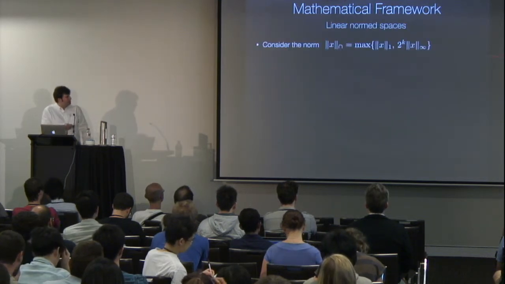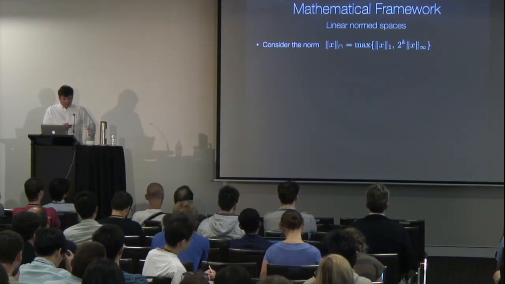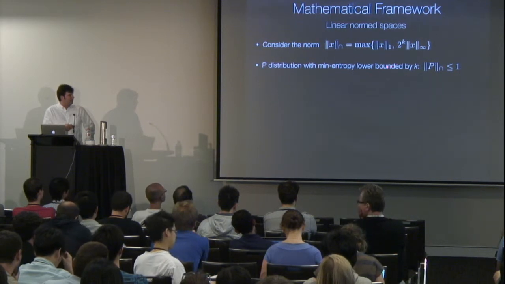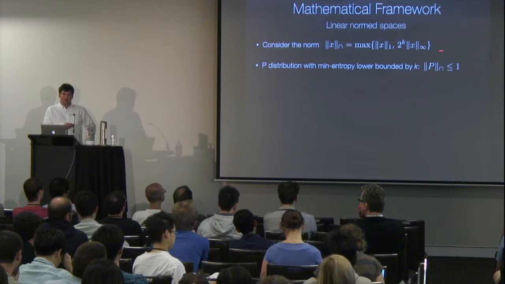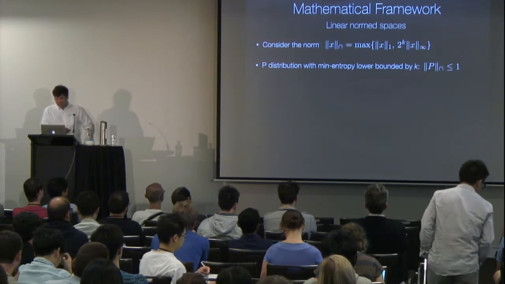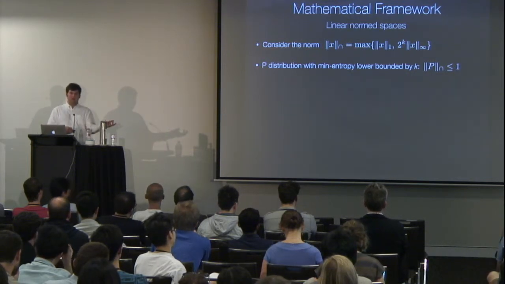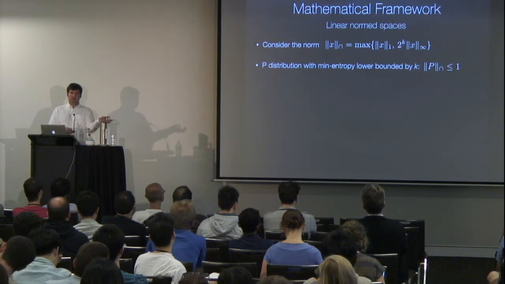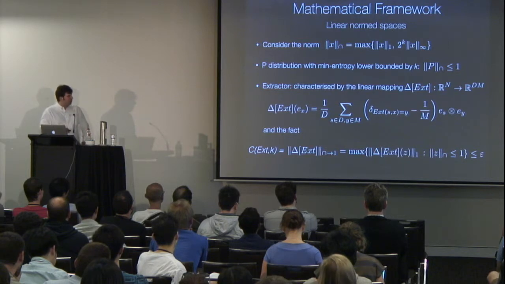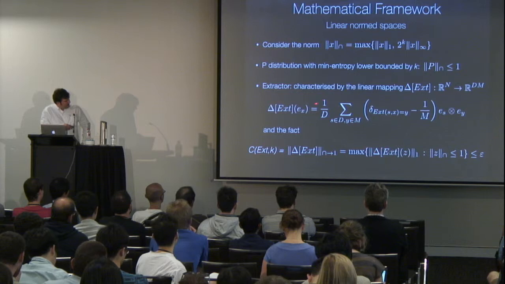Consider the following norm, just the maximum of the one norm and 2 to the k times the infinity norm. Consider an input distribution P which has min entropy lower bounded by k. This just means that the infinity norm is upper bounded by 2 to the minus k, so we get that the cap norm is less or equal to 1. That means we can characterize the input constraints on an extractor by just this cap norm. And you can easily show that if you define a linear mapping delta x, which is in some sense just